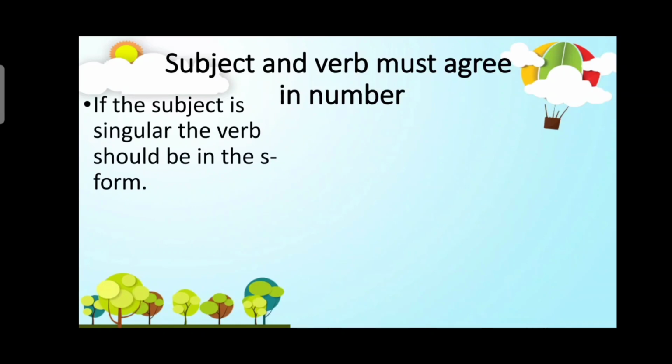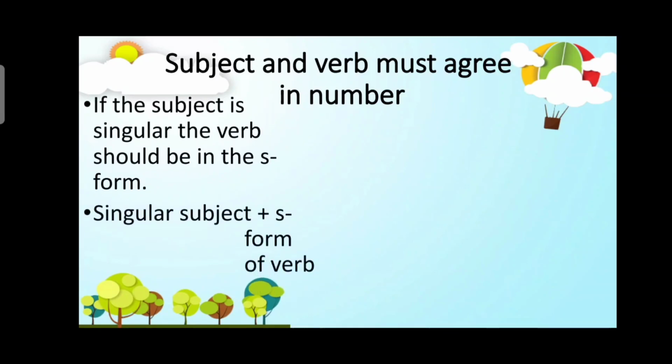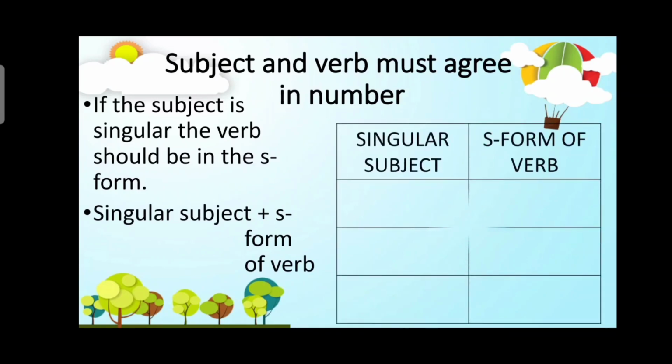If the subject is singular, the verb should be in the S form. Okay? Singular subject plus S form of the verb. We have to remember that. I'm going to show you some examples. Okay. First one, Elizabeth cooks. Because Elizabeth is only one subject, therefore, the verb should be in the S form.